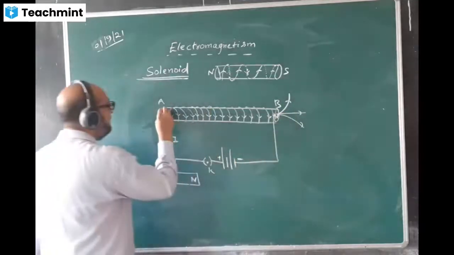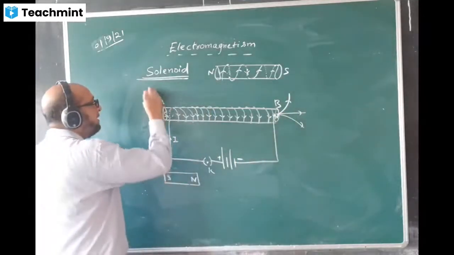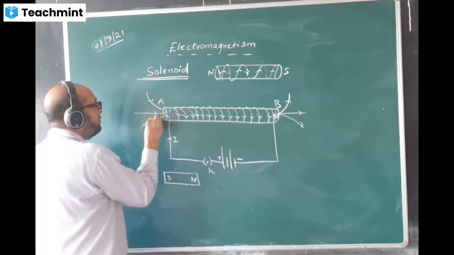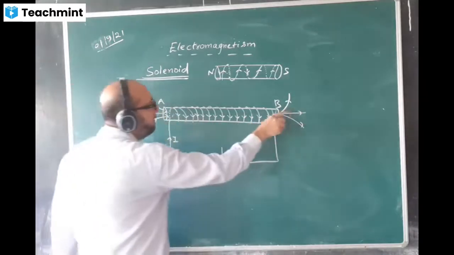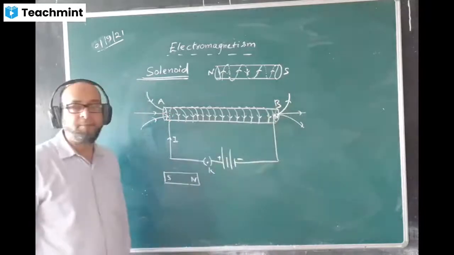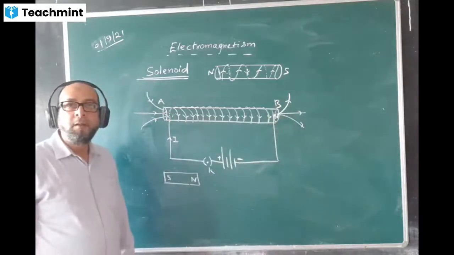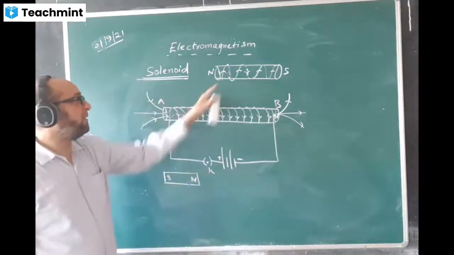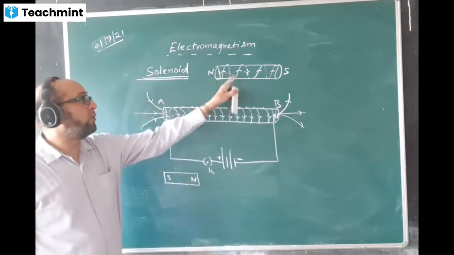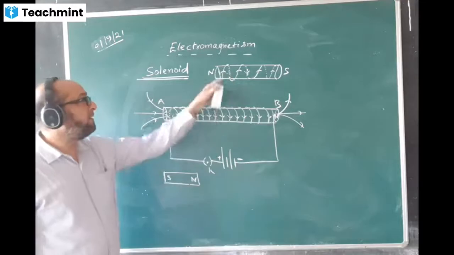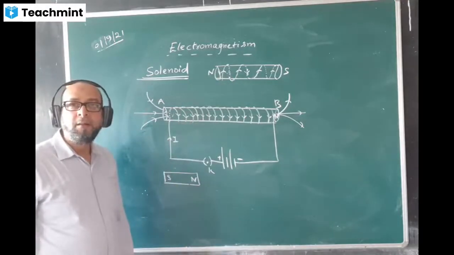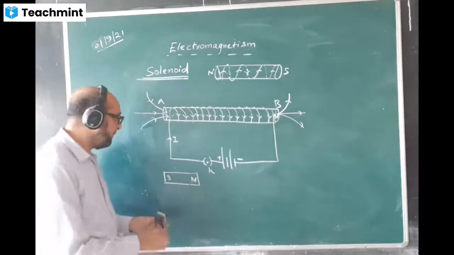You will be showing the magnetic field lines like this. This way, it is towards the south pole, and away from the north pole. This way, you will draw the diagram. Have you drawn the diagram? Yes, sir. I showed two cases, one case here, one case here. So in this case, north here, so this also you must draw, because sometimes they will give it like this, sometimes they will give it this way.